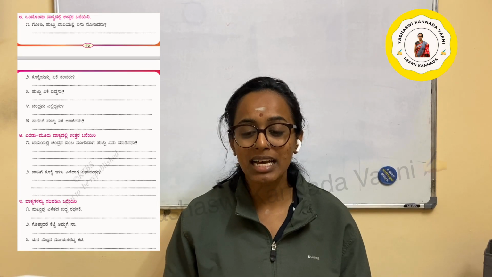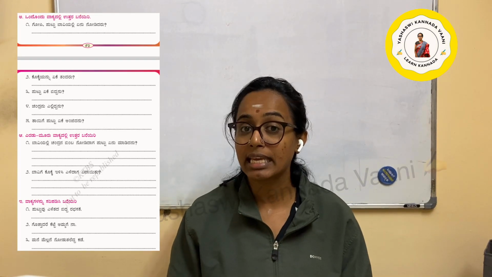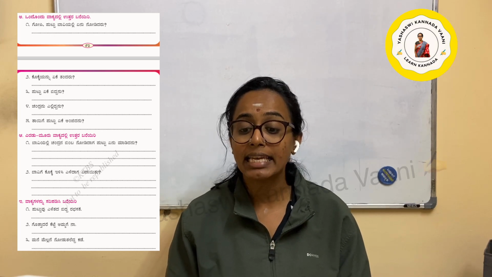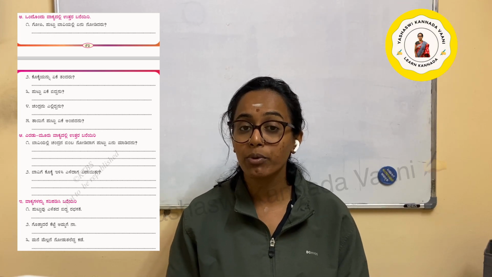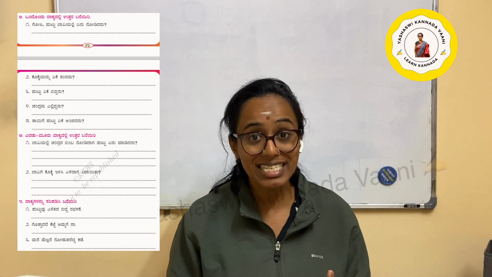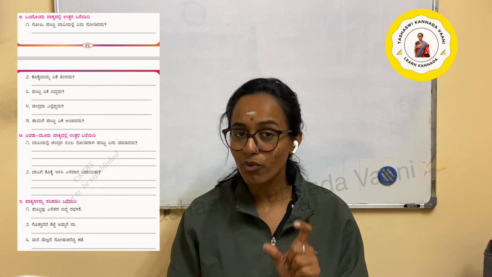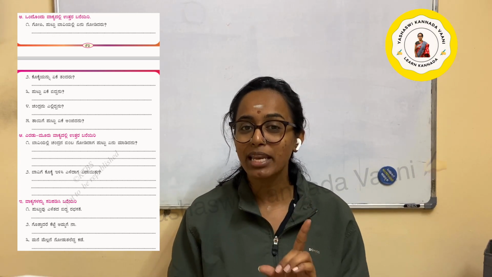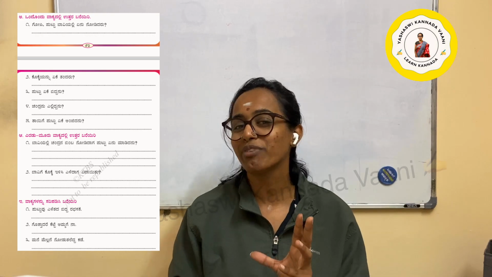Next one is Abhyasa. Answer in one sentence. ಗೋಪಿ ಪುಟ್ಟು ಬಾವಿಯಲ್ಲಿ ಏನು ನೋಡಿದರು? Gopi and Putta, in the well, what did they see? In the place of ಏನು, write the answer. And makla, you all know that I won't give the answer, I will say the meaning of the question. You have to find the answers.